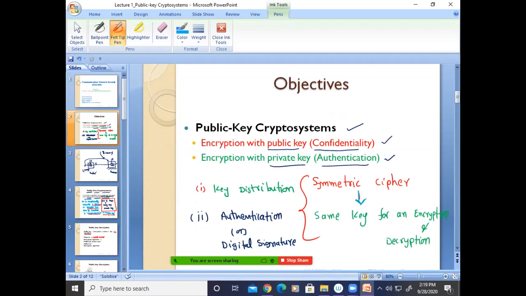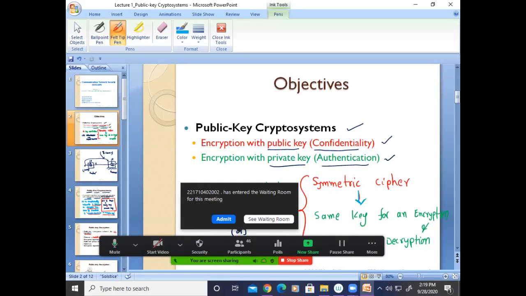But in this asymmetric crypto system, mathematical functions will be used. That is also one advantage: we are giving more complexity to the encryption algorithm, and the more complex the algorithm, the more security we provide.